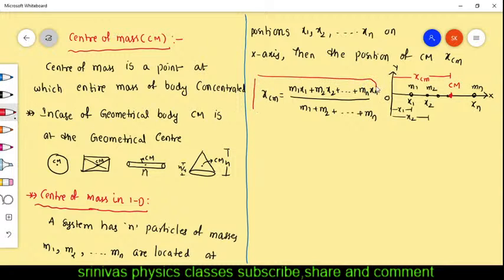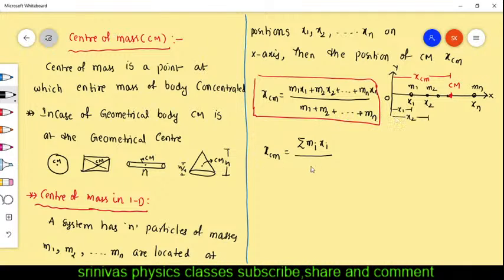If you want to write this in summation form, we can write it like this: xcm is equal to the summation of mixi divided by m1 plus m2 plus mn. In the denominator is the sum of the masses of all particles.